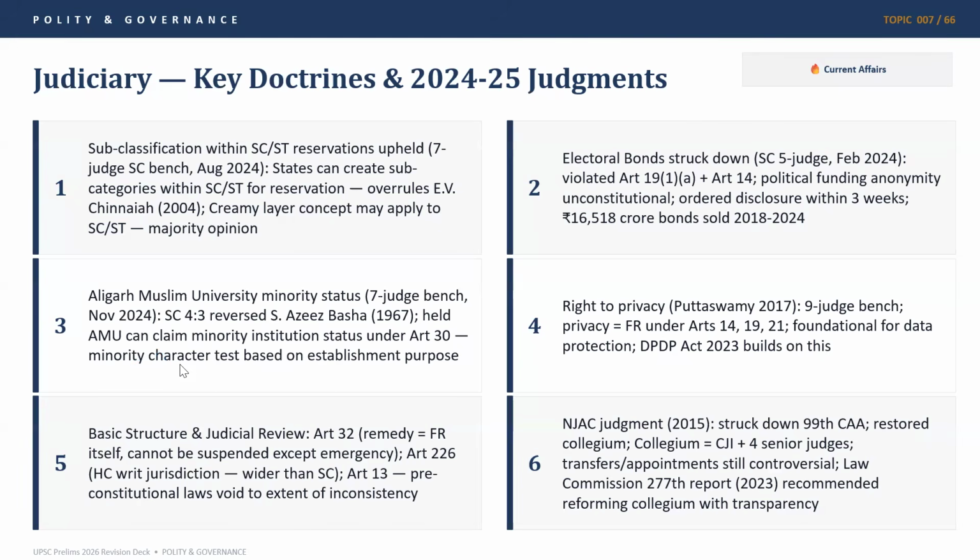You can create educational institutions based on art, culture and minority, protecting minority linguistics. So go through these two articles in detail, including the wording of Article 29, because in different PYQs UPSC has tried to test whether we can distinguish between protecting the linguistics, art and culture of minorities and religious instruction.